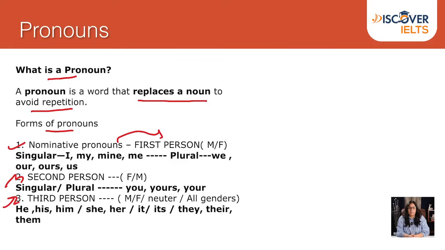In first person, male, female, singular, I, my, mine, me, plural, we, our, ours, us. In second person, feminine and masculine, again singular, plural, you, yours, your. And third person, masculine, feminine, neuter, all genders, he, his, him for male, she and her for female, it, its for neuter, and all genders, they, their, and them.